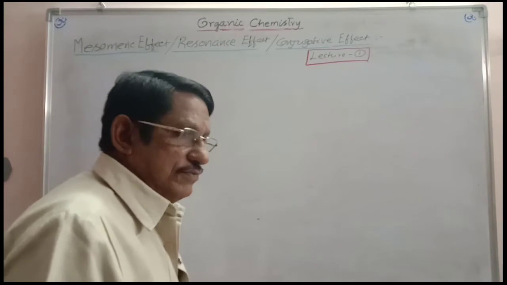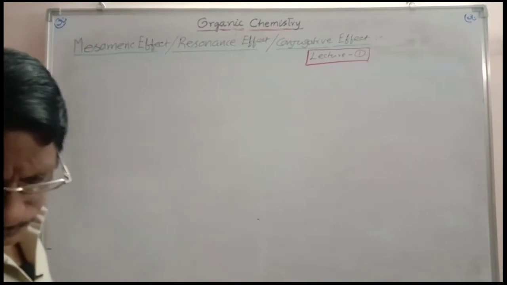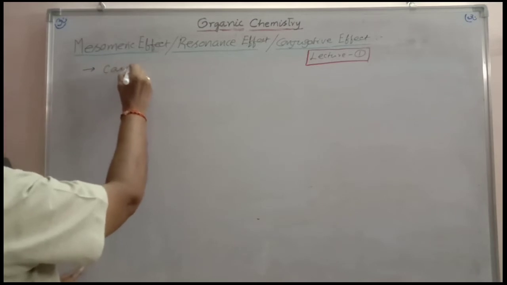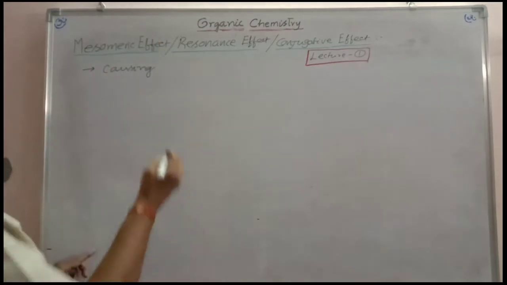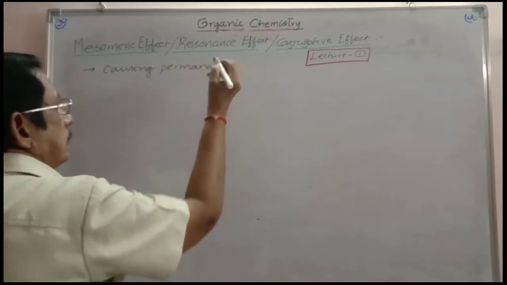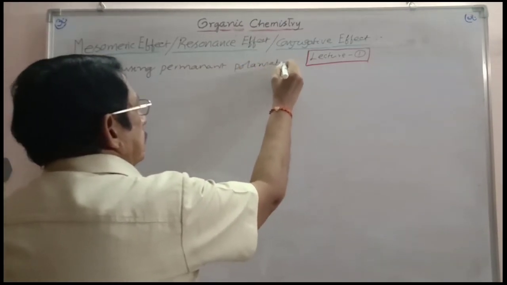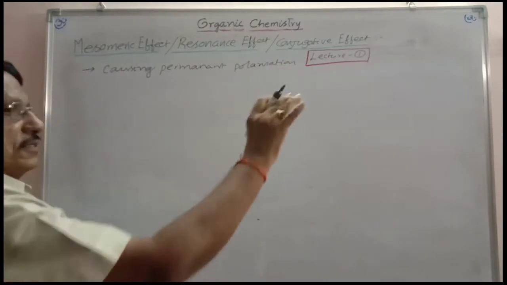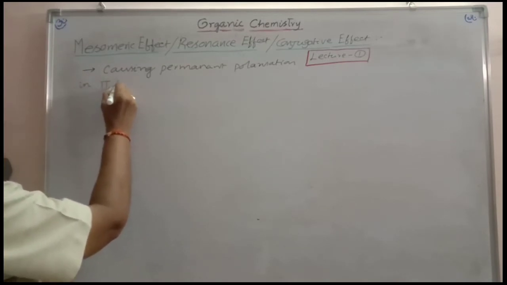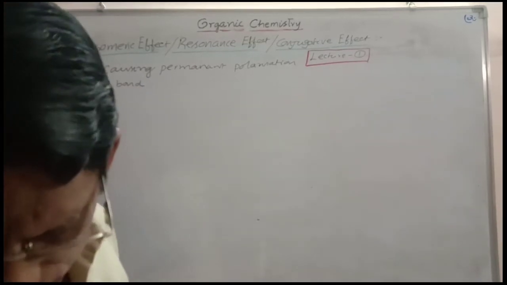So, mesomeric effect in a simple way can be defined as causing permanent polarization in pi bond or pi electrons.